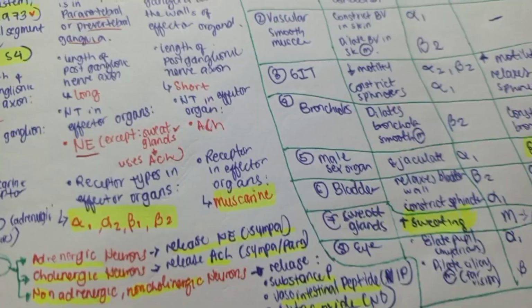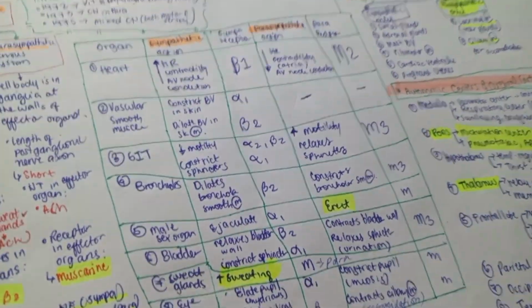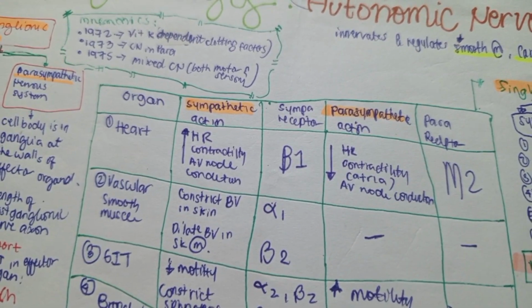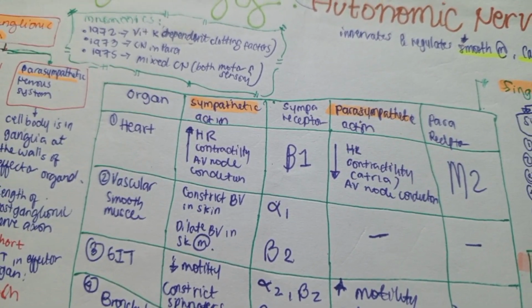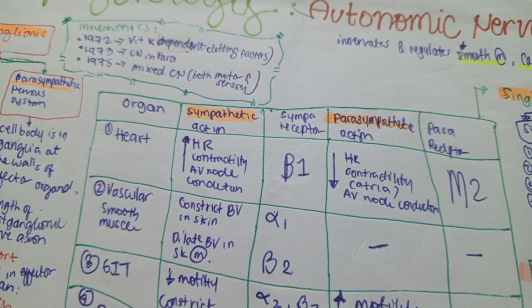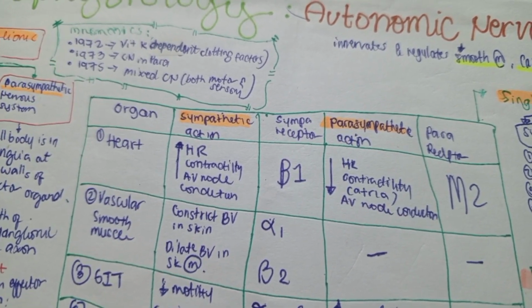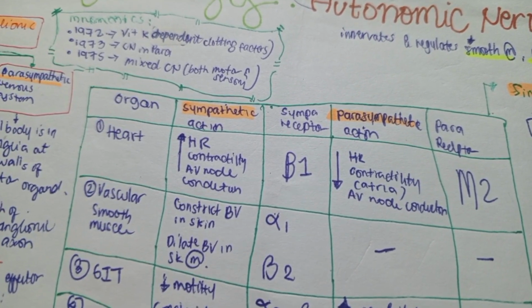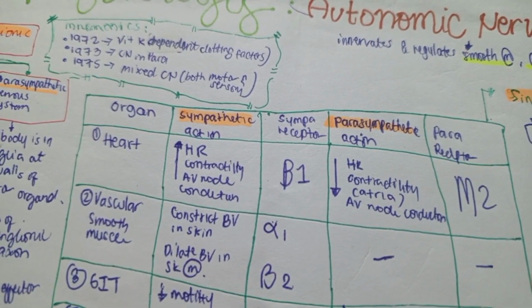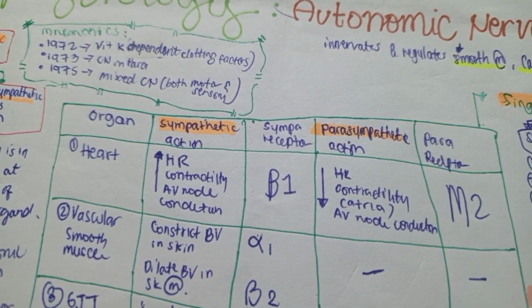Now, let's discuss some organs that have sympathetic and parasympathetic action. First, we have the heart. The sympathetic action on the heart increases the heart rate, the contractility, and the AV node conduction, and the responsible receptor for this is the B1. The parasympathetic action on the heart decreases the heart rate and the contractility of the atria, and the AV node conduction is also decreased. The responsible parasympathetic receptor for this is the M2.